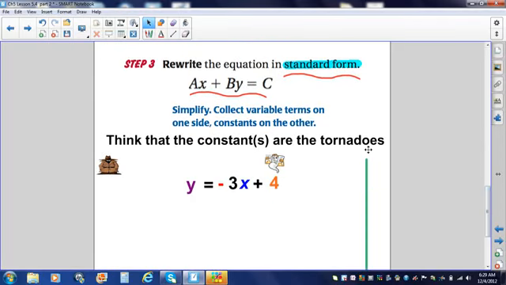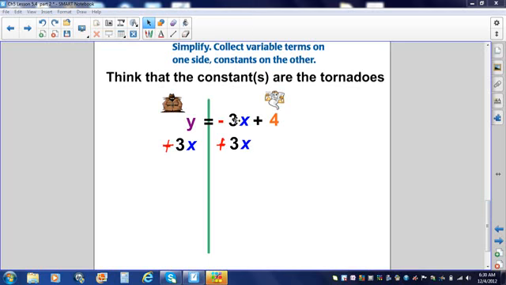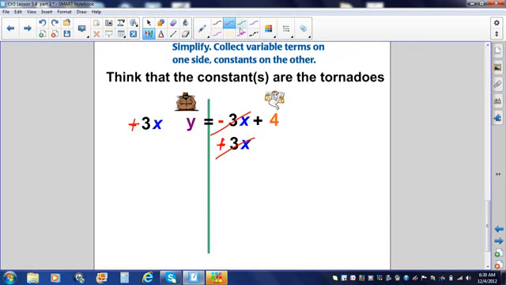The question wants us to write it in standard form. Think that your constant is your tornado. I want to get the negative 3x away from the tornado. The opposite of a negative 3x, or minus 3x, is to add 3x. I'm going to do it on both sides. These will cancel. These are not like terms. I cannot combine them. So I'm just going to take that positive 3x and put it to the front. Remember that y is a spy. So there's my plus. So now I'm just going to rewrite my final answer.